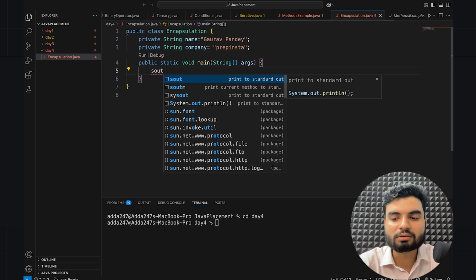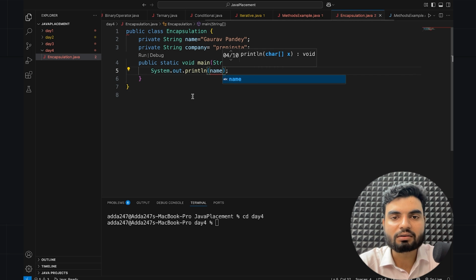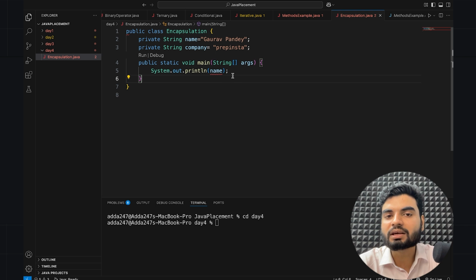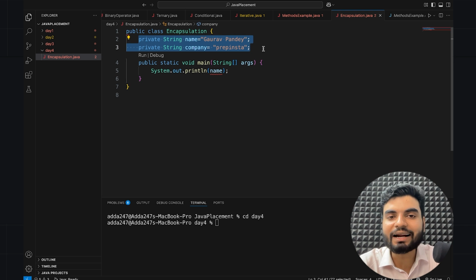I'll do sout, writing name here. It's saying, cannot make a static reference to the non-static field name, right? The thing is, if this was static only, then you could access it. But this is not static, so you cannot access it directly. What you have to do is create an object.